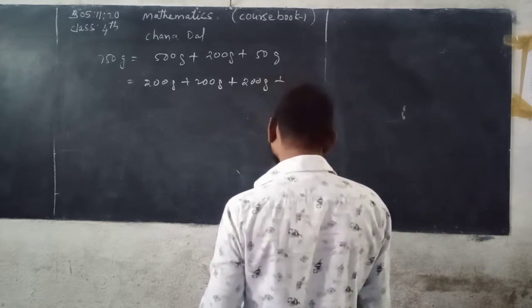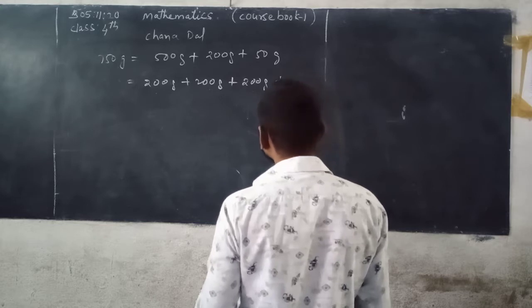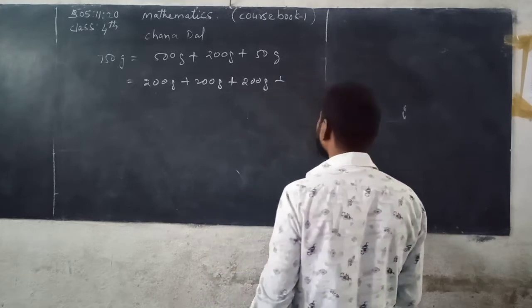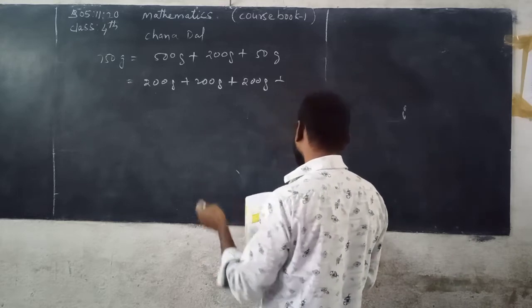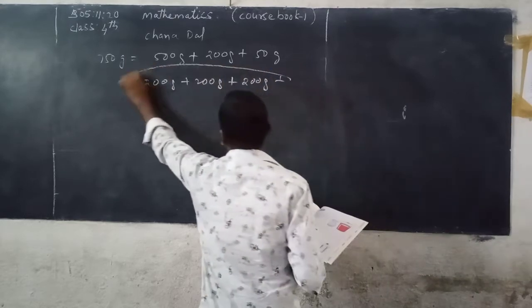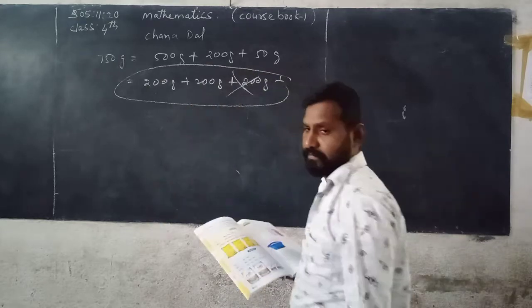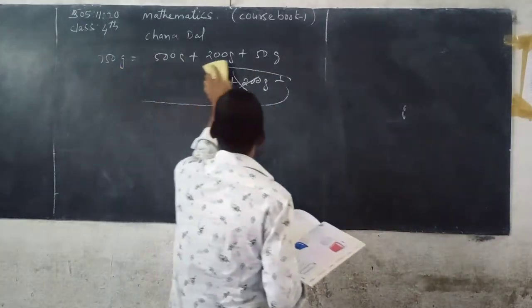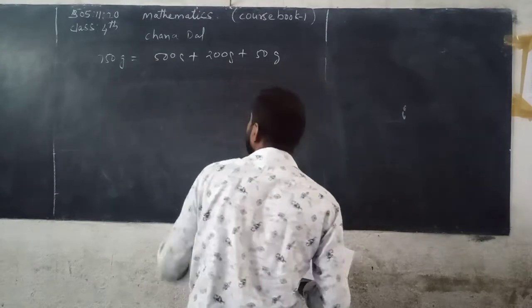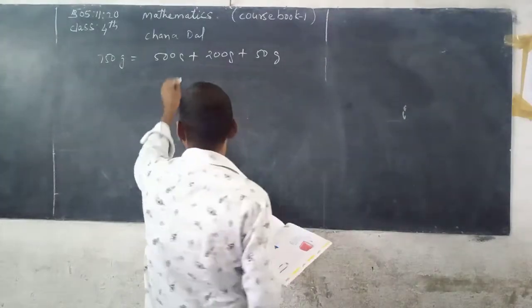See, it is possible. The remaining 150 grams would need a 100 gram and a 50 gram packet. There is no 100 gram packet, so it is not possible. Only this one way for 750 grams.